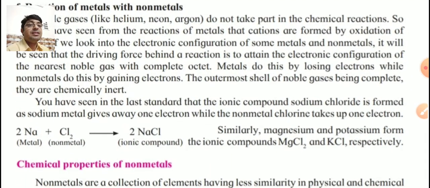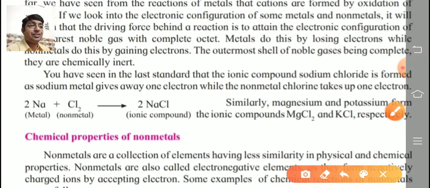Now you have seen in the last standard that the ionic compound sodium chloride is formed, as sodium metal gives away one electron while non-metal chlorine takes up one electron. Now see the reaction. The question is, sodium reacts with chlorine.